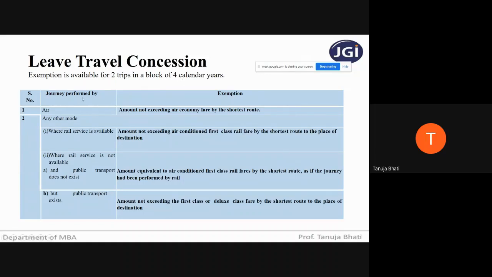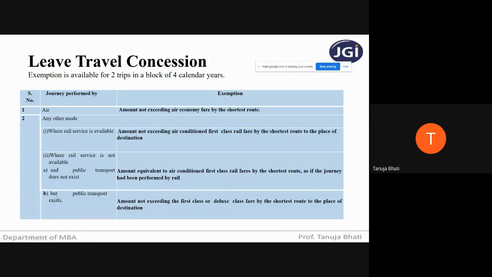If the journey is performed by air, exemption is the amount not exceeding air economy fare by the shortest route. If the journey is performed by any other mode where rail service is available, exemption is the amount not exceeding air conditioned first class rail fare by the shortest route to the place of destination. Suppose rail service is not available and public transport also does not exist, then exemption is the amount equivalent to air conditioned first class rail fare by the shortest route, as if the journey had been performed by rail. You have to consider it to be performed by rail.